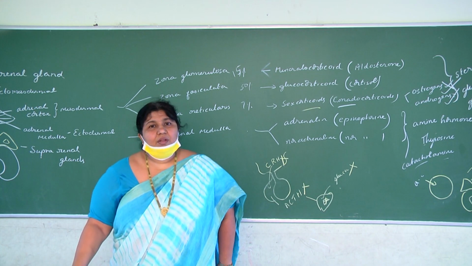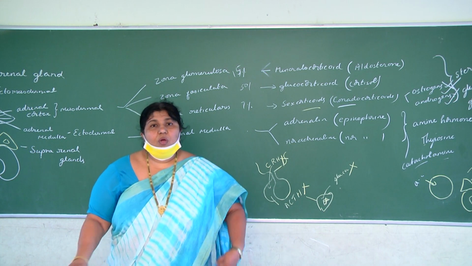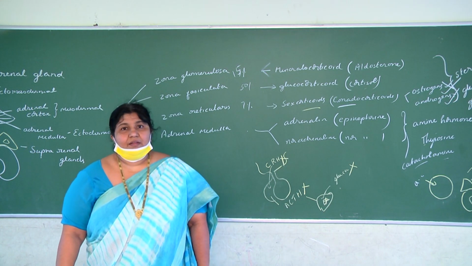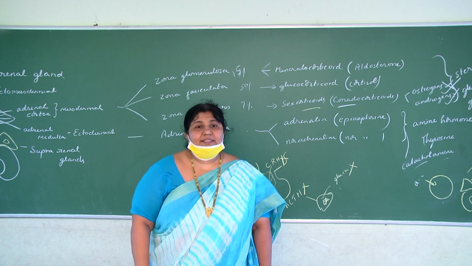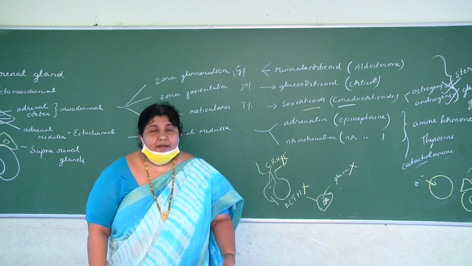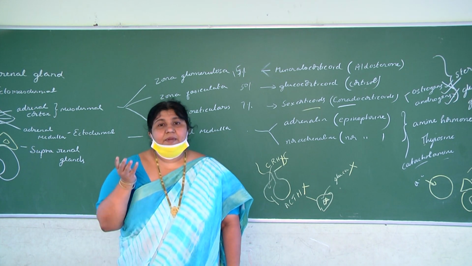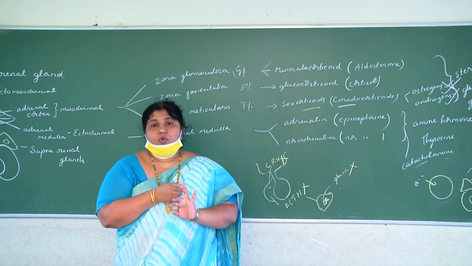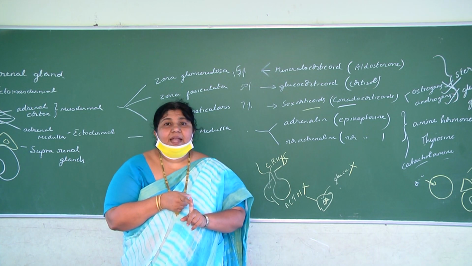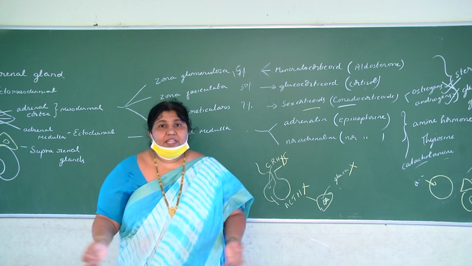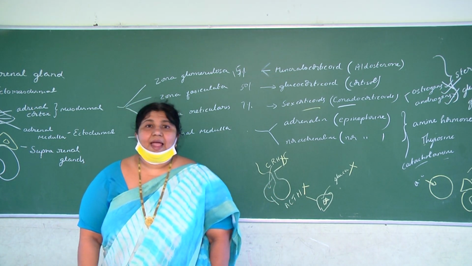Why not cortisol? Cortisol can also increase the blood glucose level. Glucagon also can increase the blood glucose level, and growth hormone also can increase the blood glucose level. Why are doctors selecting adrenaline? Adrenaline is an emergency hormone. All these hormones can increase the blood glucose level: growth hormone, glucagon, cortisol, adrenaline. But doctors select adrenaline because within no time, within a fraction of a second, blood glucose level is enhanced by adrenaline.